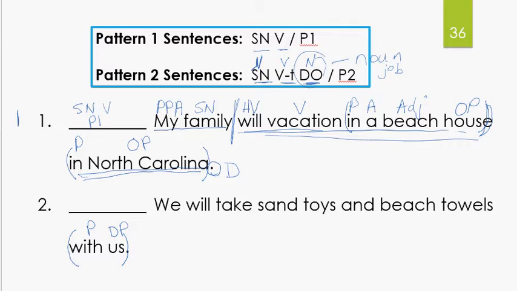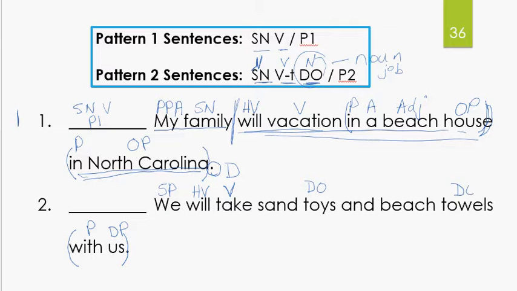There are no more prepositions, so let's start with our question-answer flow. Who will take sand toys and beach towels? We. Subject pronoun. What is being said about we? We will take. Helping verb again, and take is your verb. Now let's ask the question what? We'll take what? We're going to be taking sand toys and beach towels. We'll take what? Toys, because sand just tells what kind of toys. Toys is your direct object.